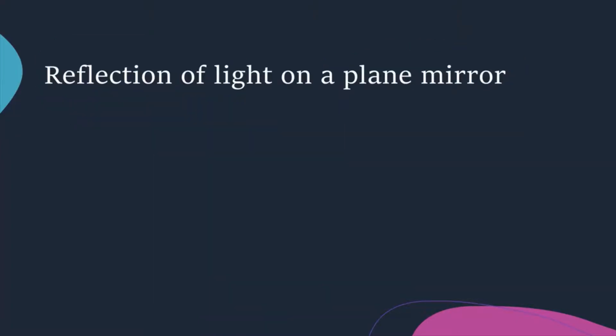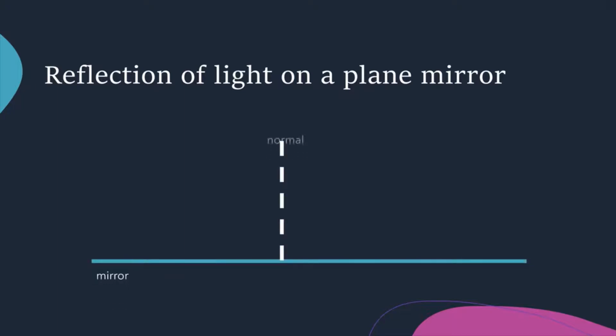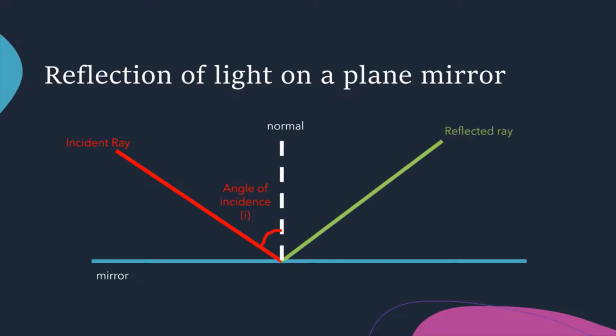Now, let's talk about the laws of reflection. Imagine there is a mirror. An imaginary line that is perpendicular to the plane mirror is called the normal. So when the light goes into the mirror, that ray is called the incident ray. The angle between the incident ray and the normal is the angle of incidence, and then the light will come back out. This is called the reflected ray. The angle between the normal and the reflected ray is the angle of reflection.